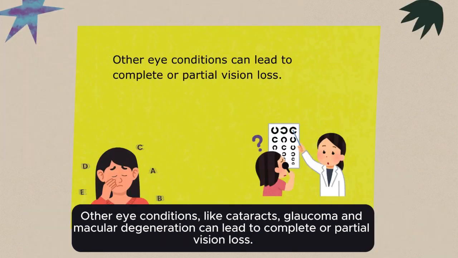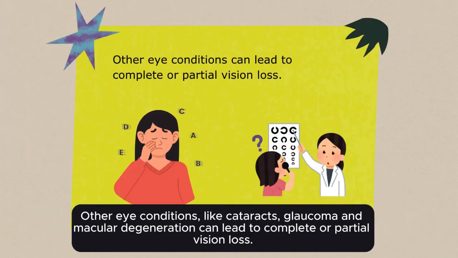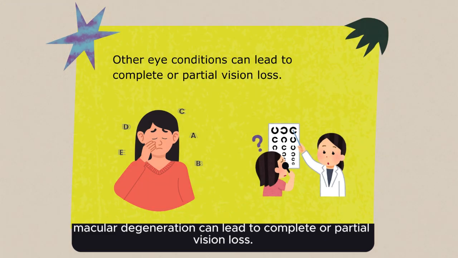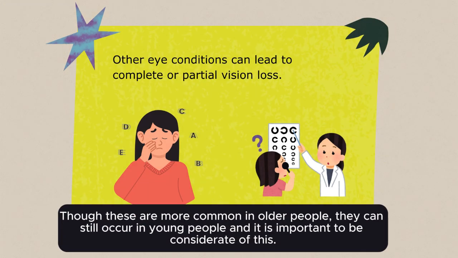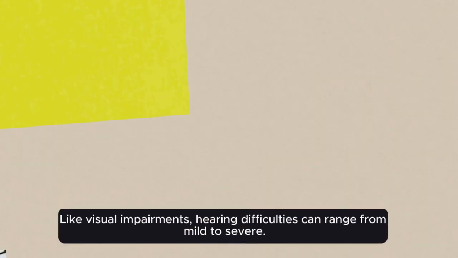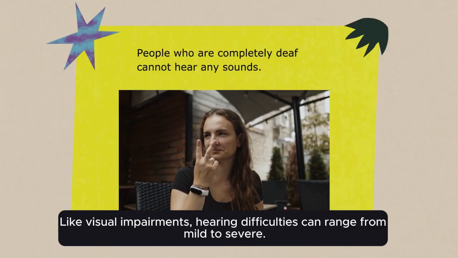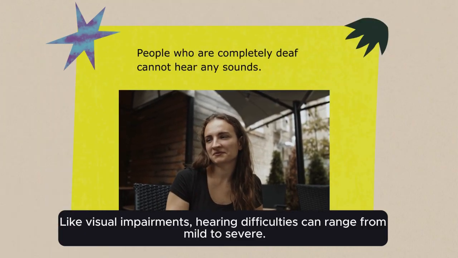Other eye conditions like cataracts, glaucoma, and macular degeneration can lead to complete or partial vision loss. Though these are more common in older people, they can still occur in young people, and it is important to be considerate of this.